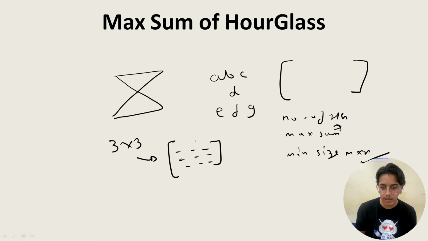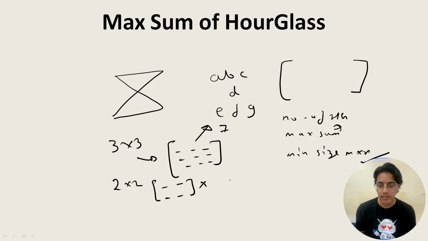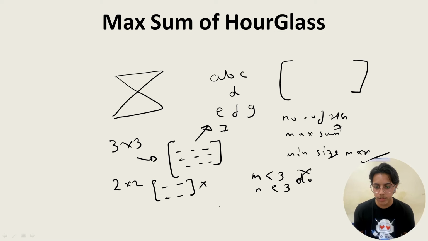So can we make an hourglass of this structure? Yes, we can make. 7 elements can come over here. But if I take 2 cross 2, no, we cannot make. That means if M and N are less than 3, then we cannot do. So both M and N should be greater than or equal to 3, then only we can find at least one